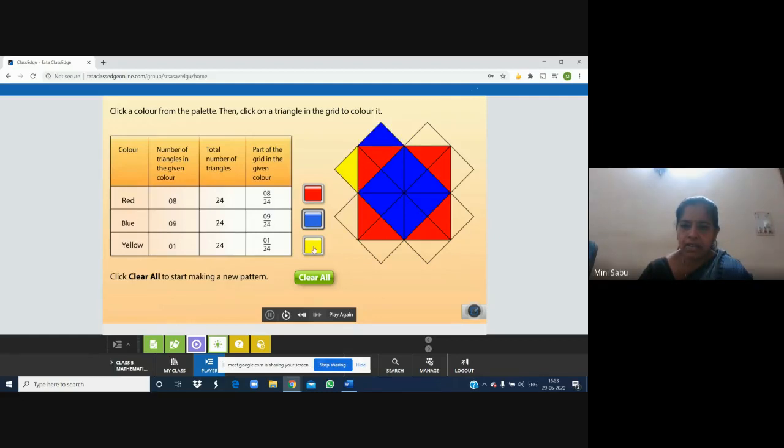Okay. Yellow, yellow, yellow, yellow. Then here red will not be good. Okay, it will not look good. Here also it will not look that good. This way we can make different patterns according to our creativity. So actually we have to take some other color here that will look better. Okay. Did you understand, children?